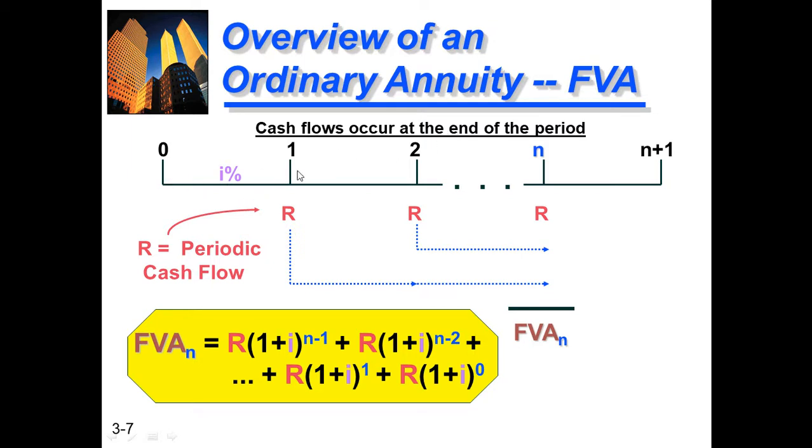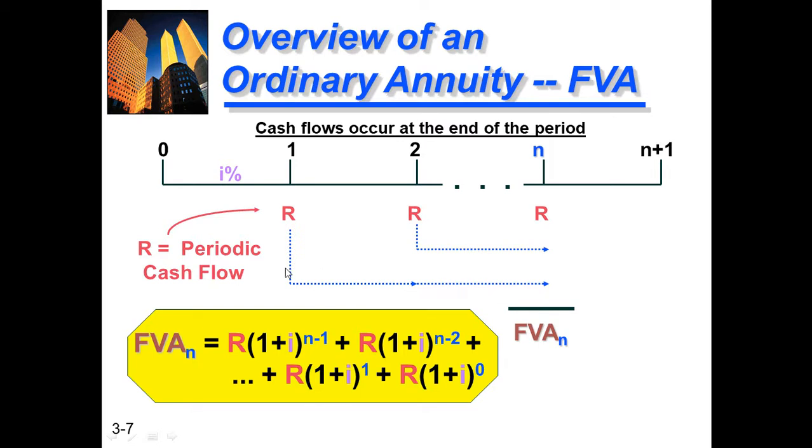From 0 to 1, from 1 to 2, from N till N. So these are periodic payments, periodic cash flows, inflow or outflow, doesn't matter, but there is periodic cash flow. Therefore it is called R. R means recurring, again recurring, again recurring.